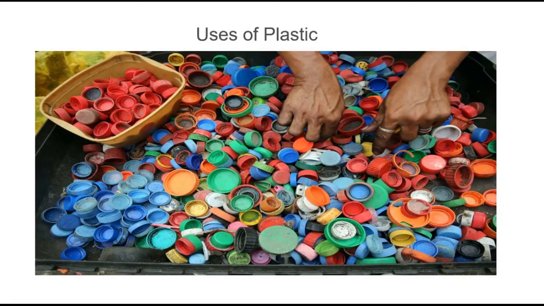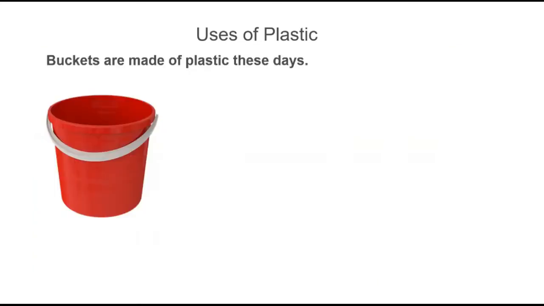Here are the uses of plastic. Where all plastics are not used, we will find everywhere, every item around us mostly made up of plastic. Buckets are made of plastic. Toys are made up of plastic.